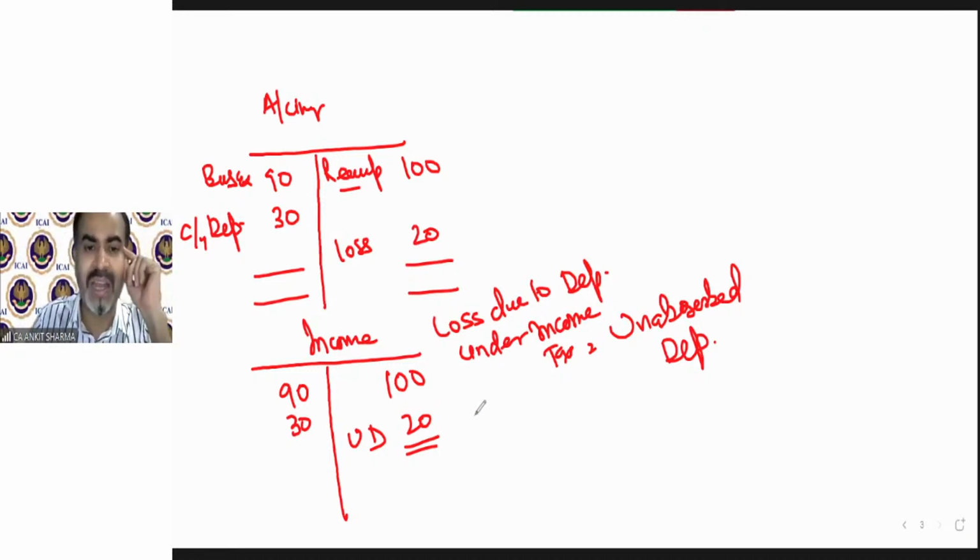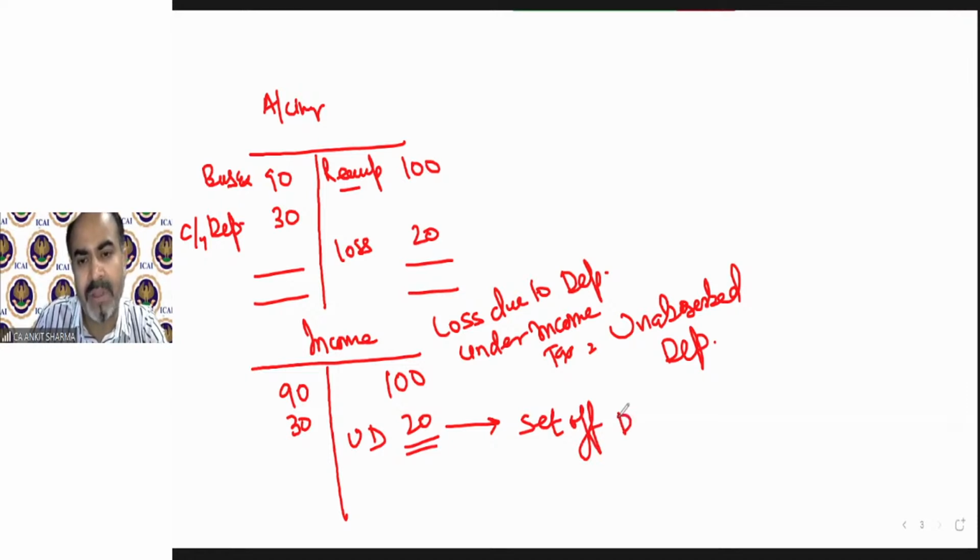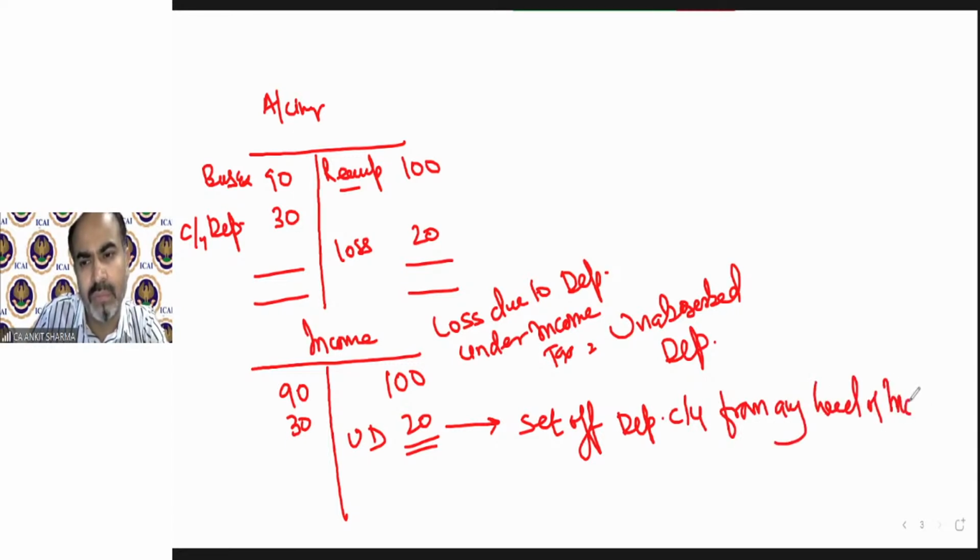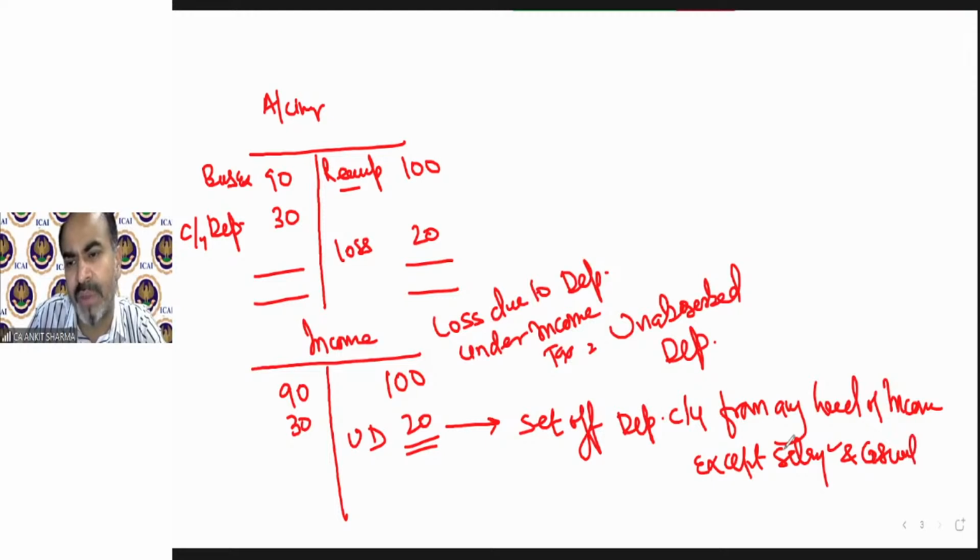As a loss arising under income tax can be carried forward and set off with other income, the same concept applies to unabsorbed depreciation. That's only a kind of a loss, fine. But the concept says if you have unabsorbed depreciation, you can set off that depreciation in the current year from any head of income, except salary. You cannot set it off from the salary head. Clear? And of course, casual income: you cannot set it off from casual income also, because casual income cannot be set off from anything.